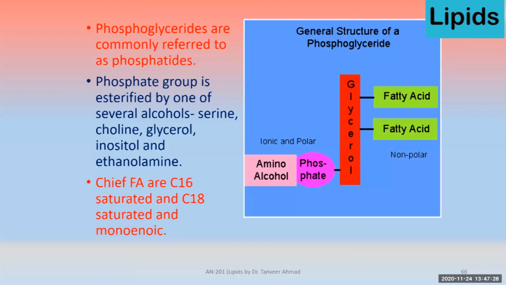The phosphate group is then esterified by one of several alcohols like serine, choline, glycerol, inositol, and ethanolamine. The chief fatty acids in phosphoglyceride are saturated fatty acids having 16 carbon and 18 carbon, and monoenoic acid like oleic acid.